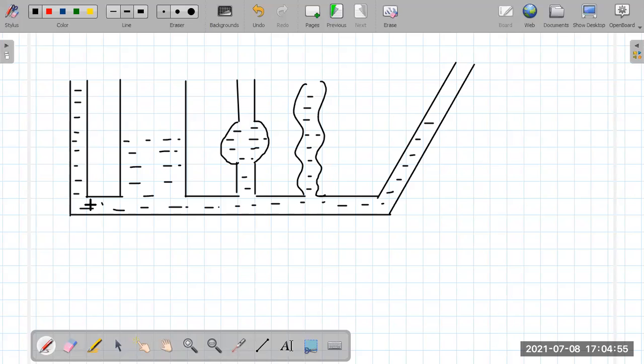So let me call this as point A, this as point B, this as point C, this as point D, this as point E. You can treat all of them as different shapes. So in which shape should we have more height? Which shape should we have less height? Yeah, you can make some guess, but give me some reason for that guess. So in which shape do you think should have more water, or which one should have less water or less liquid?